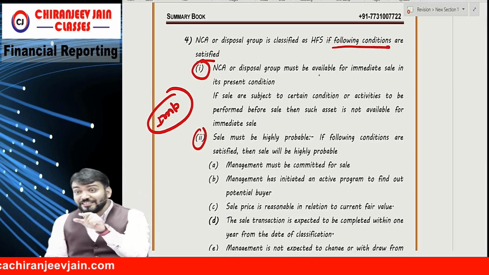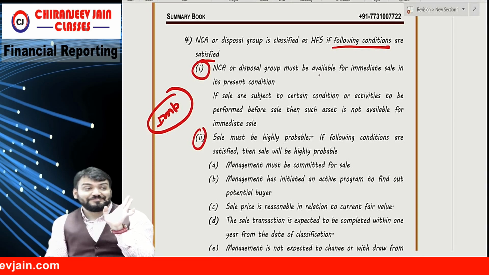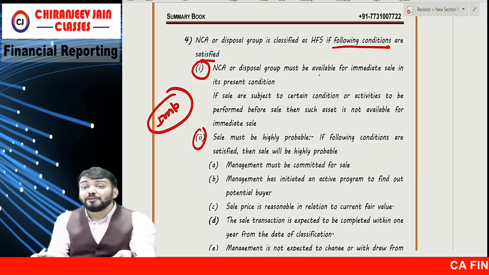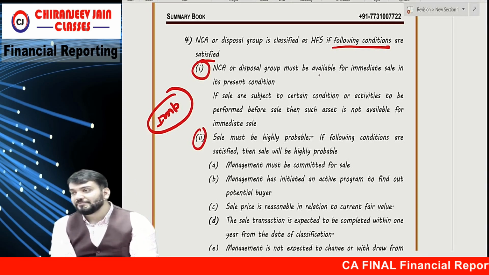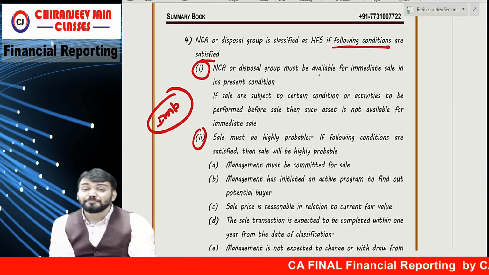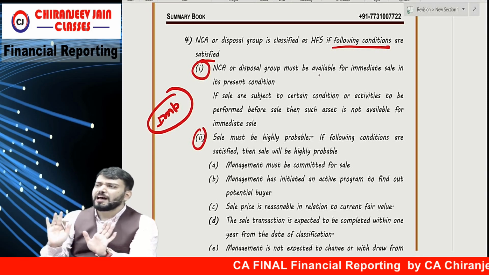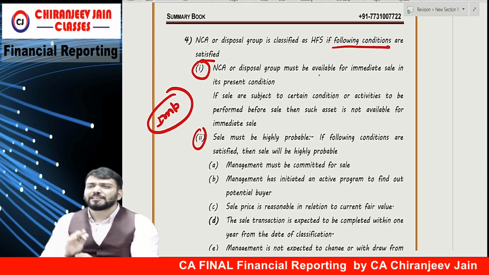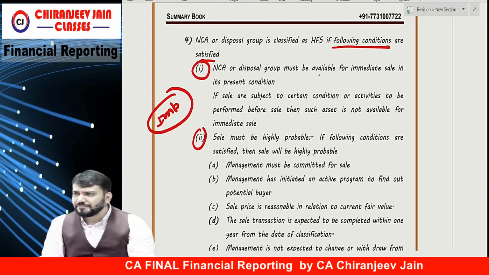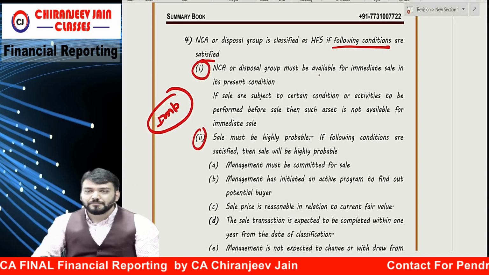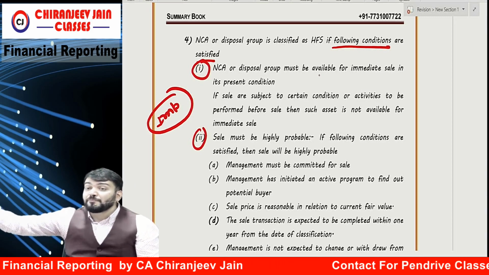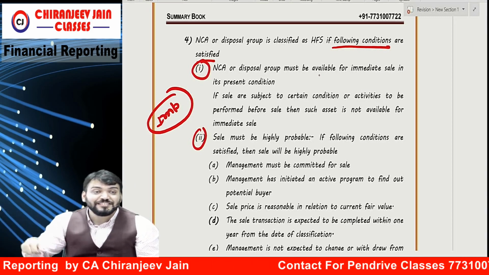Means I can use it, huh? They are not saying don't use it. But it must be available for immediate sale in its current condition. In its current condition means what? Suppose I have one investment property I have given to a tenant. I have given it on rent. And I said it will be sold once vacated. So it means it is not available for sale in its current condition.